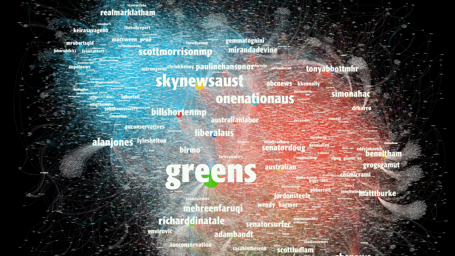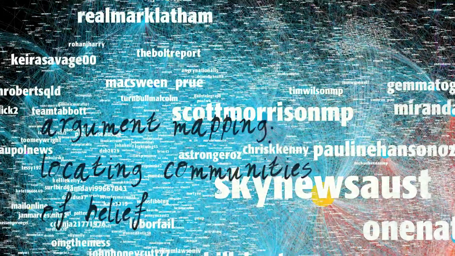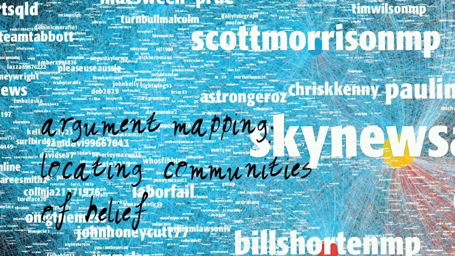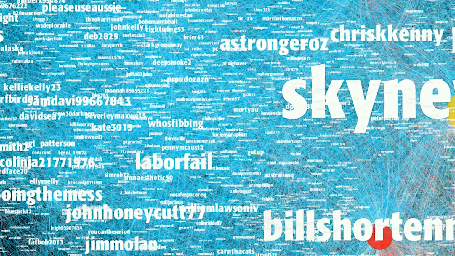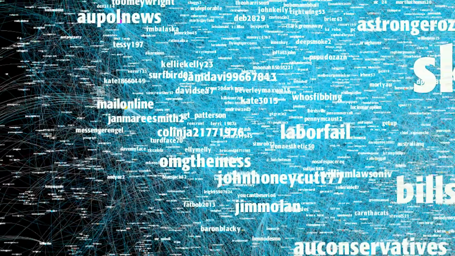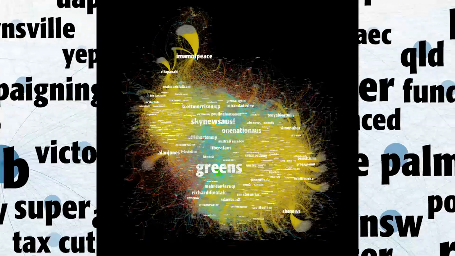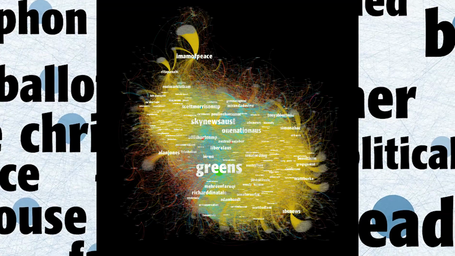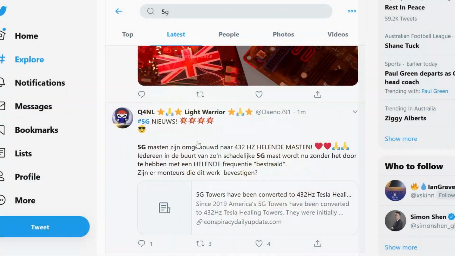The following is a demonstration of a method for mapping argument, using data visualization to identify communities of belief in datasets of tens or hundreds of thousands of Twitter posts on a given topic. The process is really a jumping off point for analysis. It prepares the dataset for easy navigation and drawing insights.